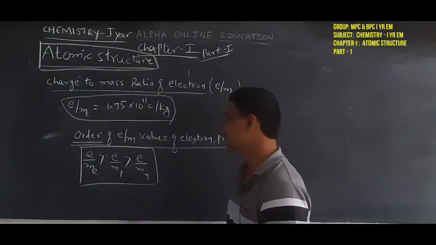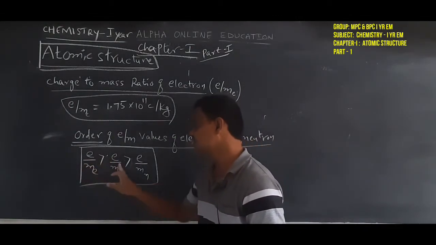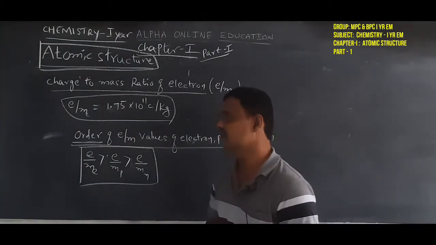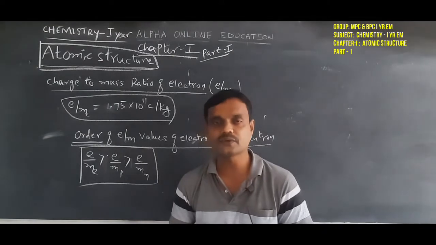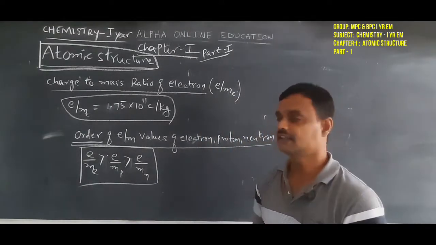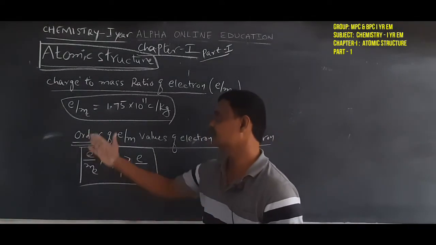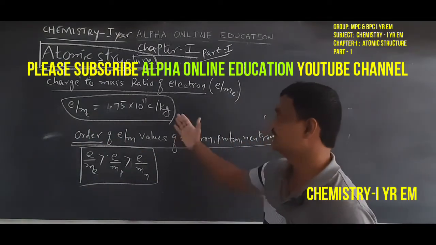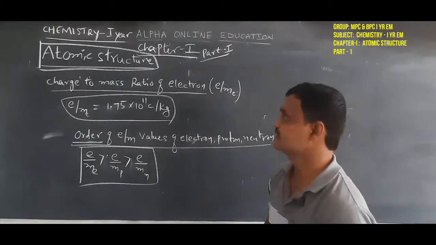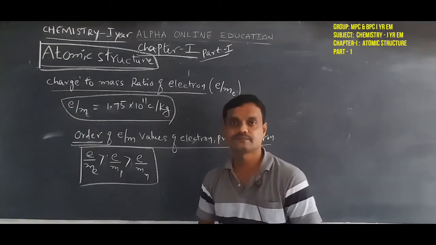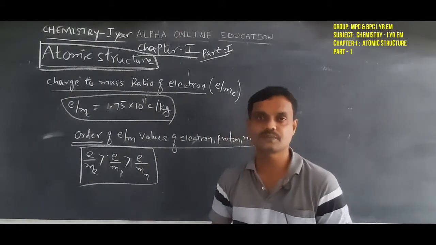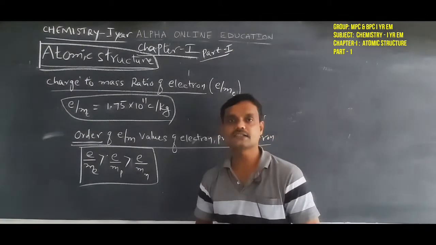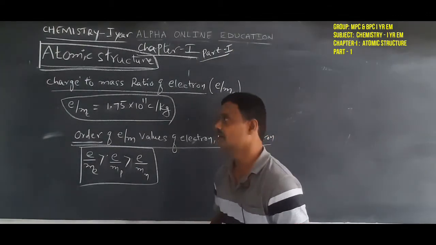The value of the charge to mass ratio of the electron is 1.75 into 10 power 11 coulomb per kg. So these are the three subatomic particles of the atom, the electrons, protons and neutrons, and their charges, masses, and also their charge to mass ratio values.